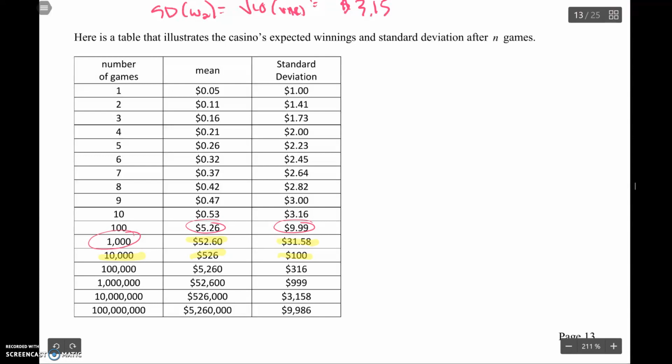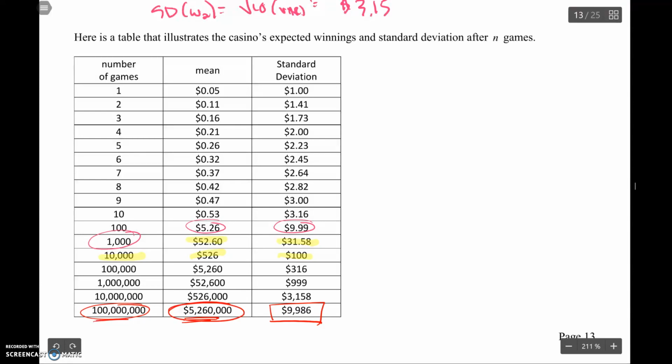Kick that up to 100 million times, which is a little ridiculous, but that's $5 million. And look what happens to the standard deviation. Look what happens to the casino's risk. Plus or minus $10,000 or $20,000. This is a great bet. This is a good investment.